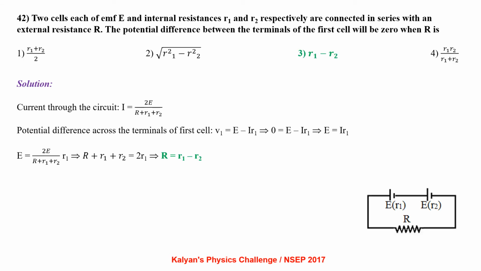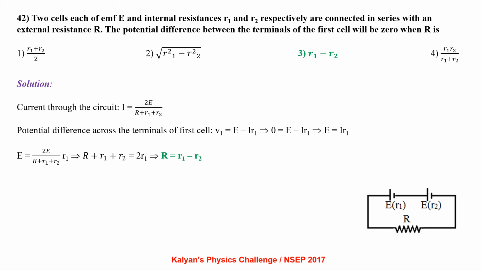Two cells each of EMF E and internal resistances R1 and R2 respectively are connected in series with an external resistance R. The potential difference between the terminals of the first cell will be 0 when R is equal to. Current flowing through the circuit I equal to 2E by (R plus R1 plus R2).